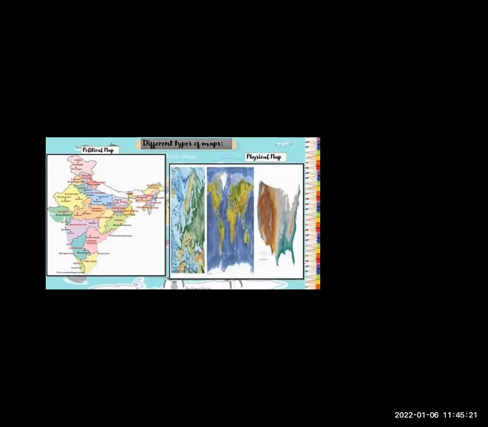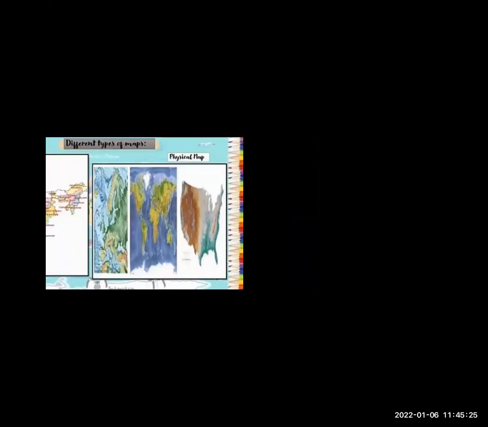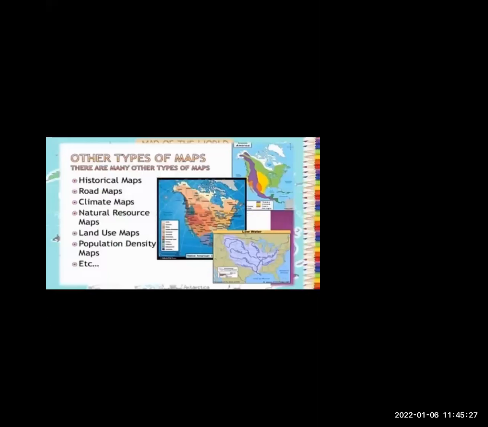We also use other types of maps. There are many types of maps, that is historical maps, road maps, climate maps, natural resources maps, land use maps, population density maps, etc.